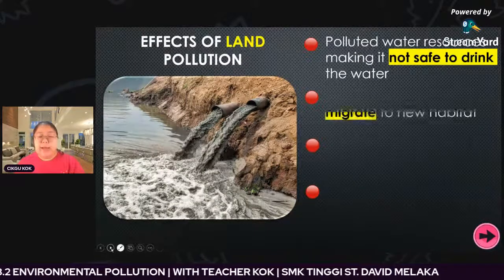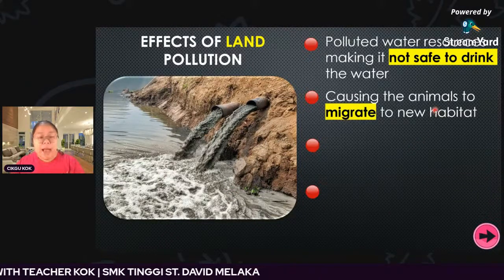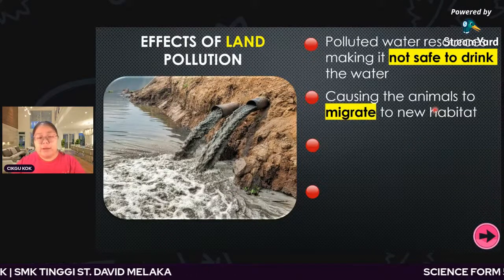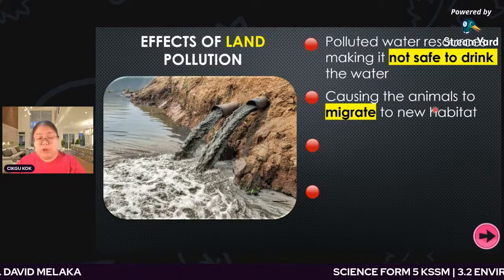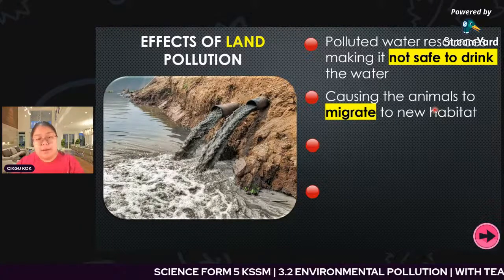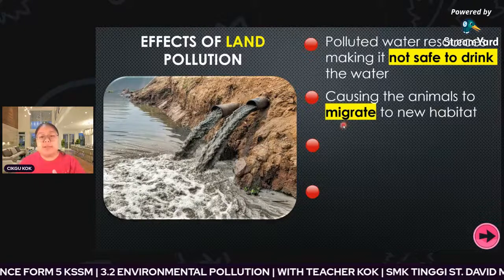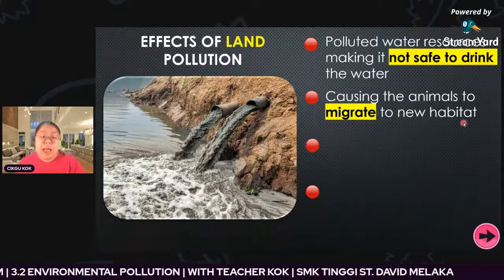Okay, another effect is causing the animals to migrate to a new habitat, because you have already disturbed the land with pollution. That means the animals and plantation there are not suitable to stay there anymore. So finally they need to move to another place. That's why it causes them to migrate to a new habitat.